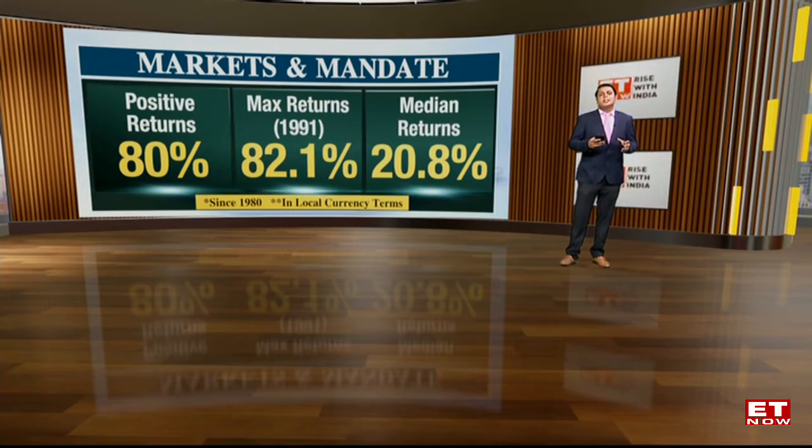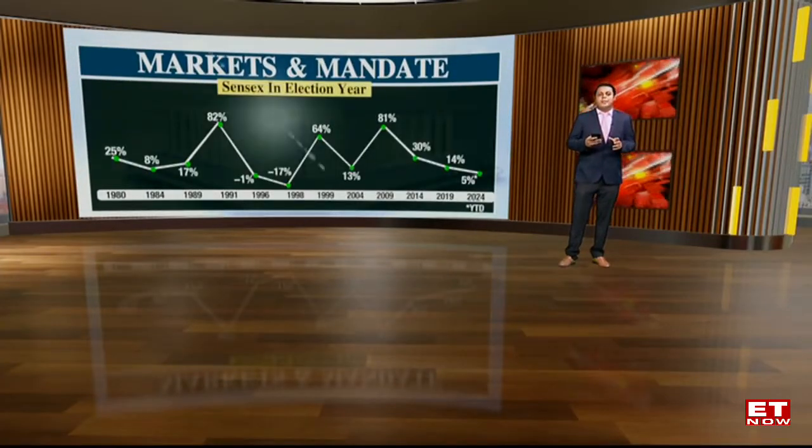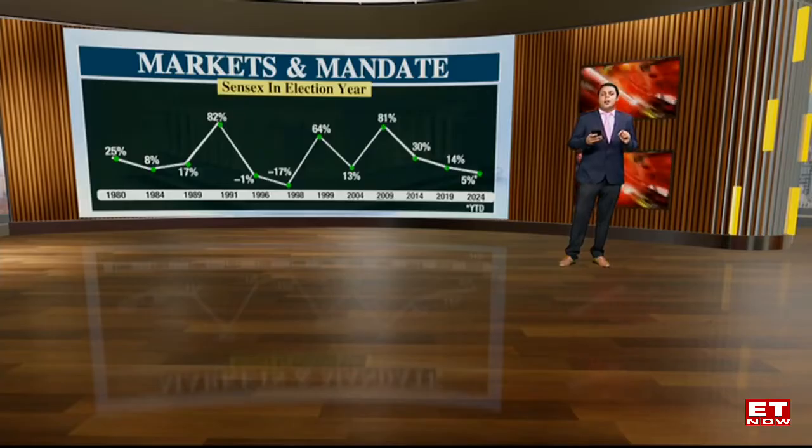Now let's understand over the last 12 elections, right from 1980, how the markets have fared. And of course, twice it has happened that it has turned negative also, in the years 96 and 98. But overall, if you see, the trajectory is on an upward basis.